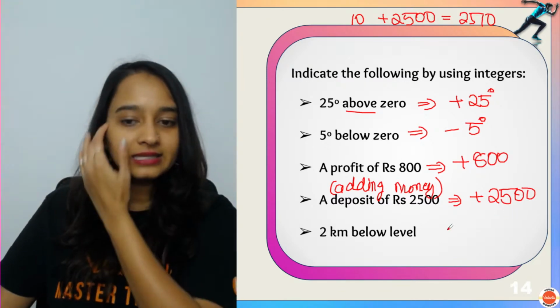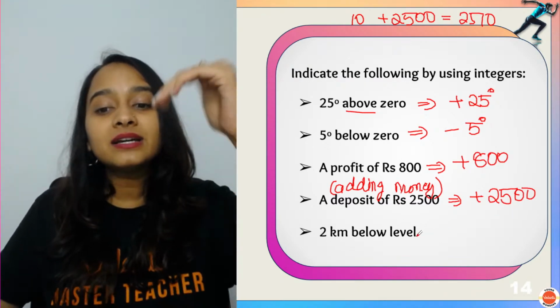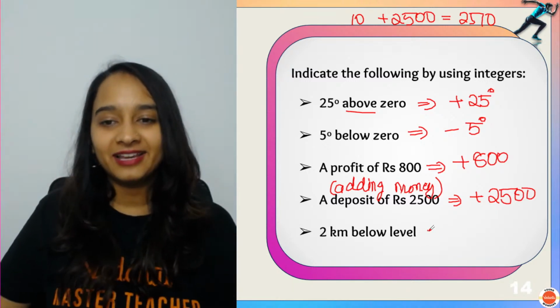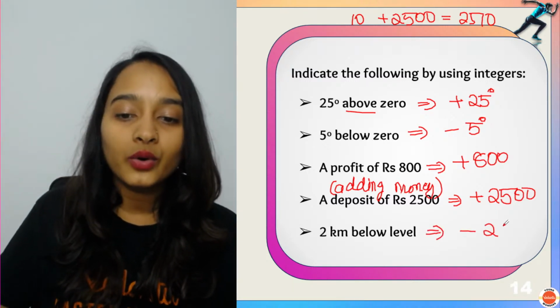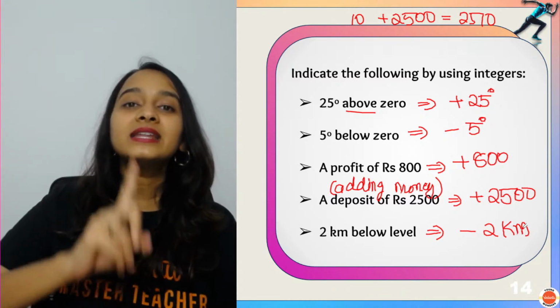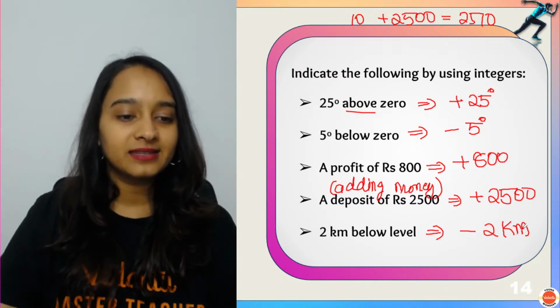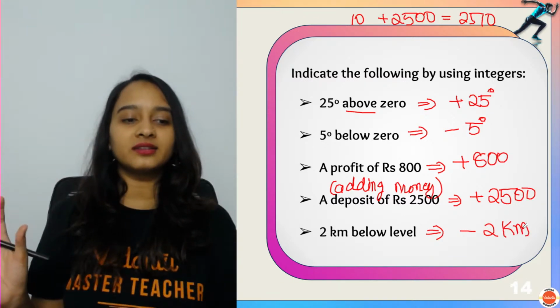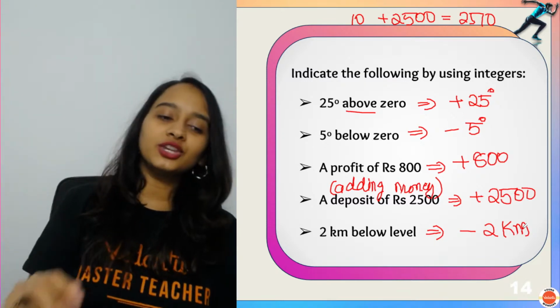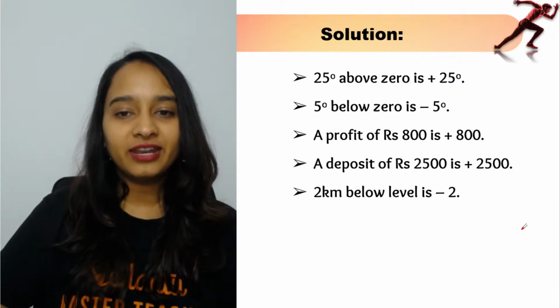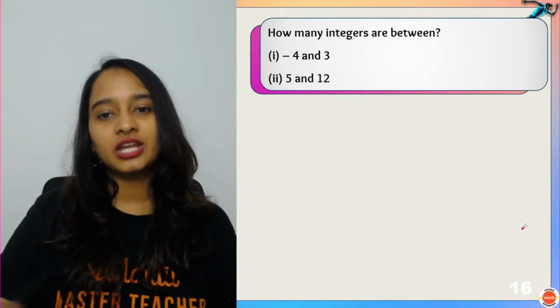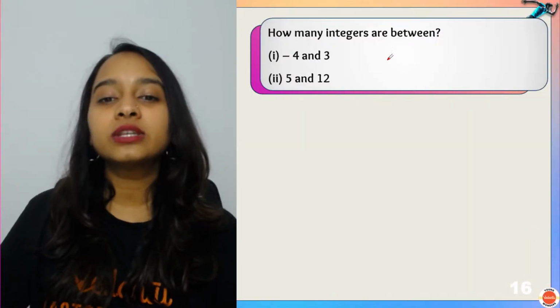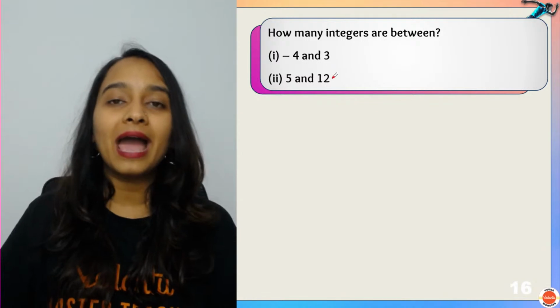Please remember that. Okay? 2 kilometers below the sea level. Since I have used the word below, it will be minus 2 kilometers. Withdrawal will be minus 2500. Yes, MSB Shreya, you have got it right. Very good. Okay? Chal. How many integers are there between minus 4 and 3?